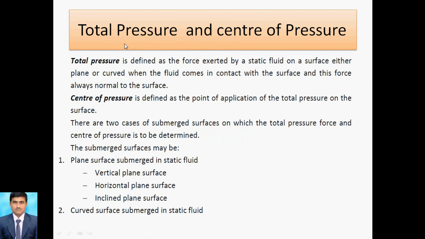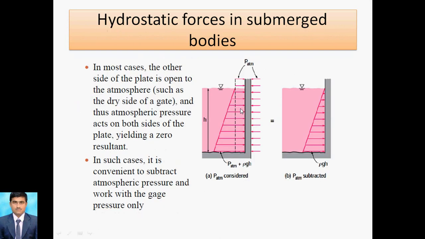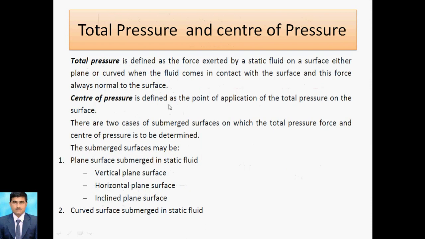Now we move to the definitions of total pressure and center of pressure. Total pressure is the force exerted by a static fluid on either a plane or curved surface that comes in contact with it, and remember that the force is always normal to the surface. As mentioned in the previous slide, this force is the total pressure, and the point where it acts is called the center of pressure. It is defined as the point of application of total pressure on the surface.